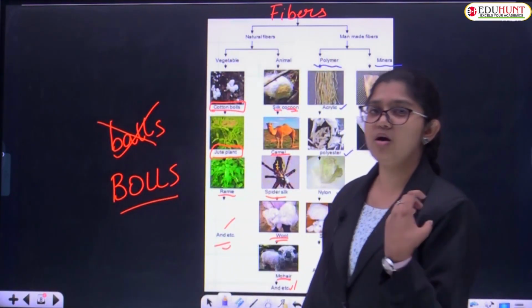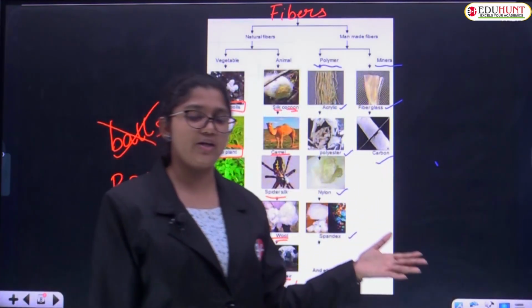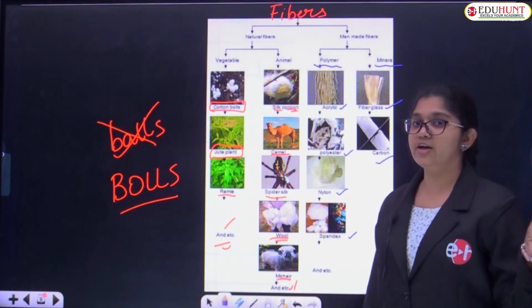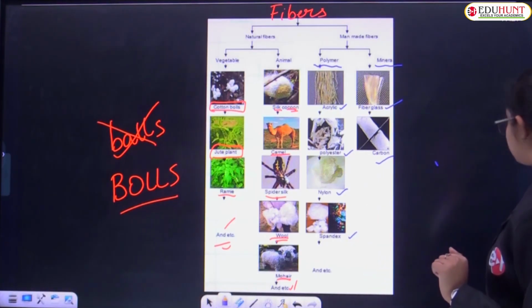And some, not some, the majority of them are processed using chemicals of petroleum origin, right? So those are also called petrochemical fibers, except rayon. Very good. So some more examples for you.